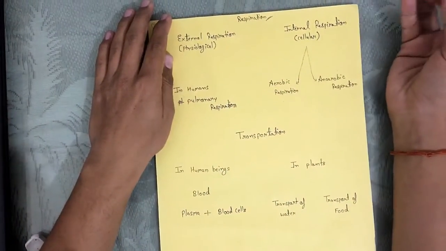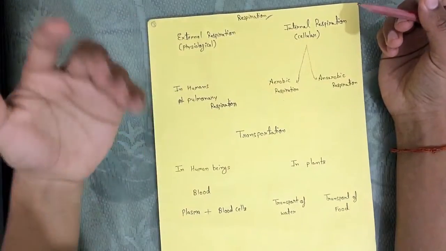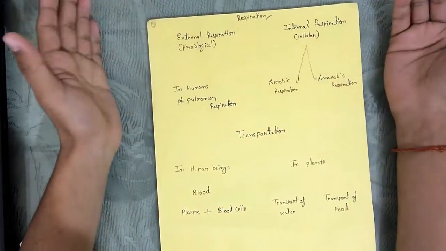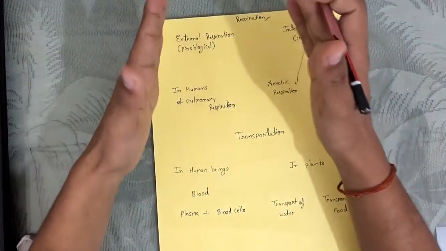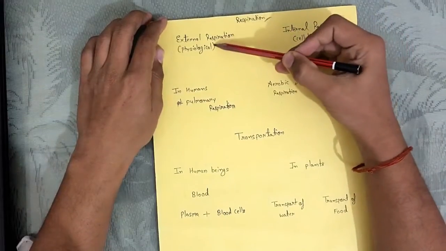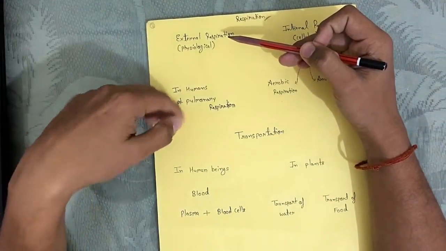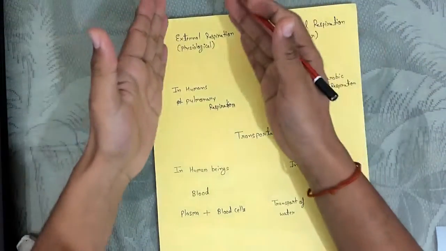Okay, so the next important process is respiration. When we talk of respiration, we generally think of only taking in of oxygen and getting rid of carbon dioxide, but that's not what respiration is. Respiration is divided into two. The first one is external respiration, which is actually taking in of oxygen or getting rid of CO2. It can take place in different ways in different organisms.